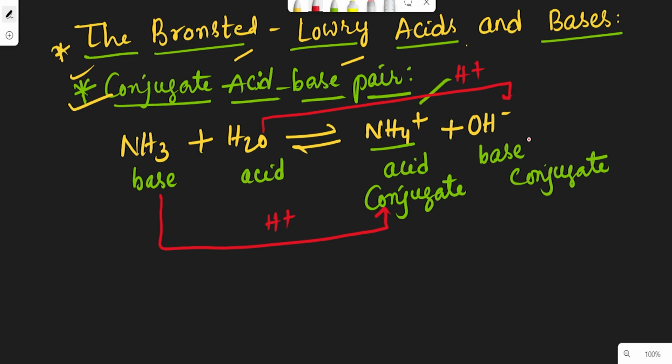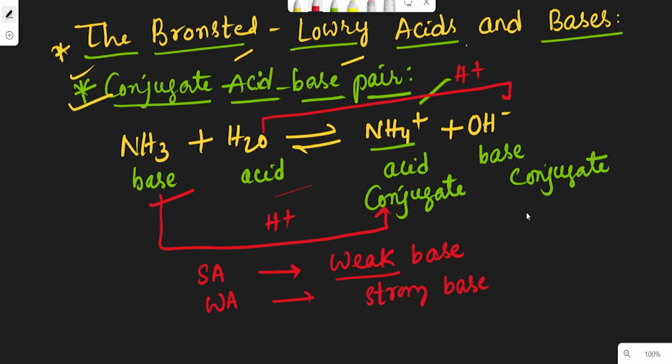If a Bronsted acid is a strong acid, then its conjugate base must be a weak base. Which means for a strong acid we have a weak conjugate base, and for a weak acid we have a strong conjugate base.